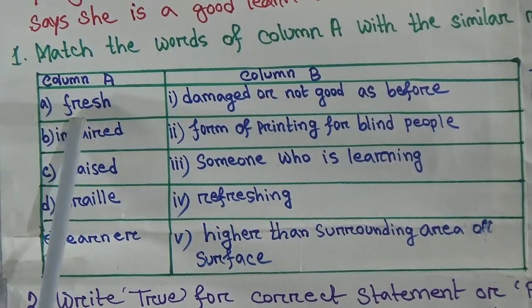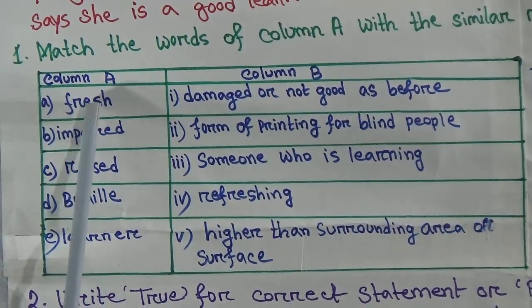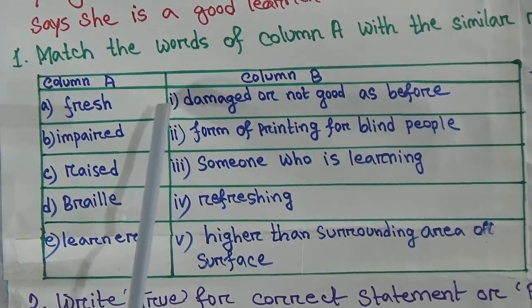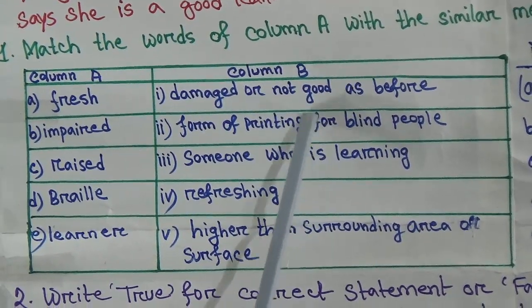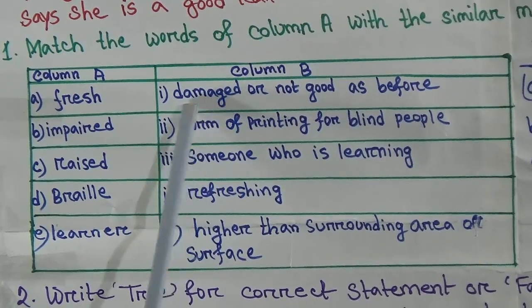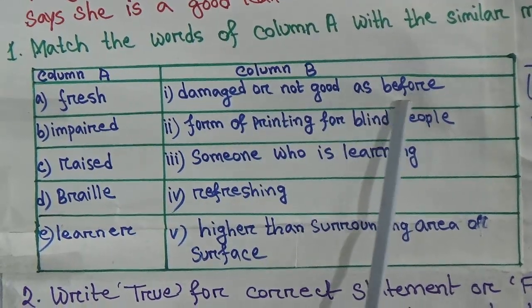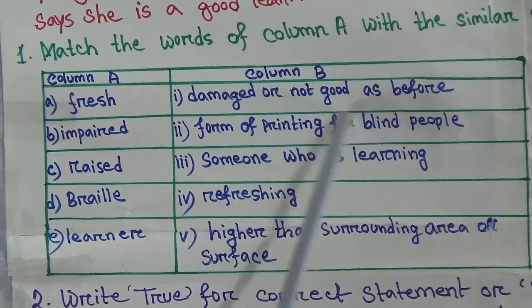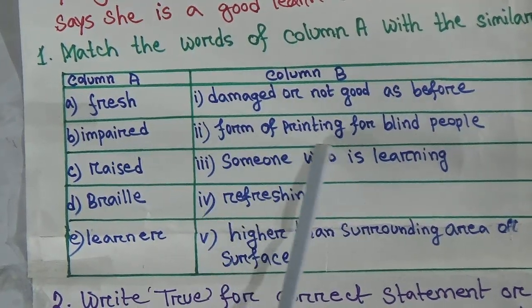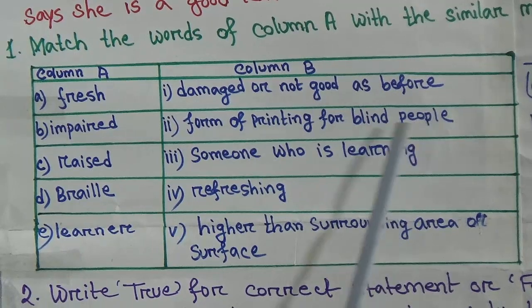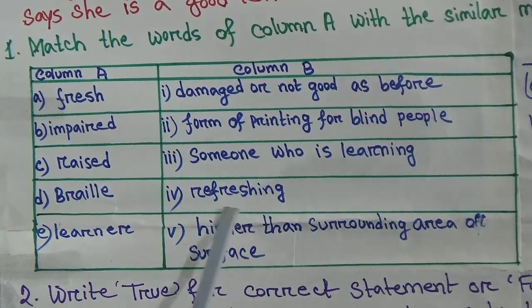First of all, given here is fresh. What does fresh mean? To find out the correct answer from here, we need to read until we get it. Damaged or not good as before. Is it really the meaning of fresh? No, it can't be. Okay, second one, form of printing for blind people. No. Someone who is learning. No. Refreshing.